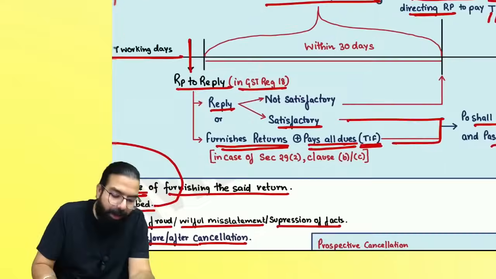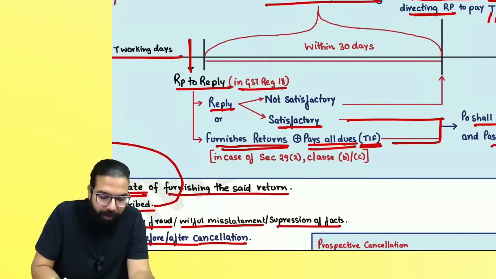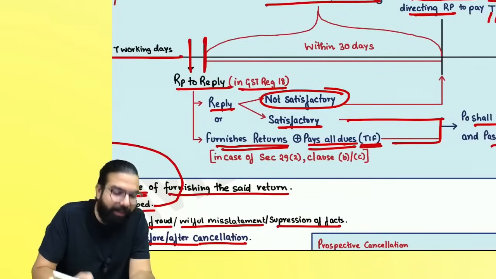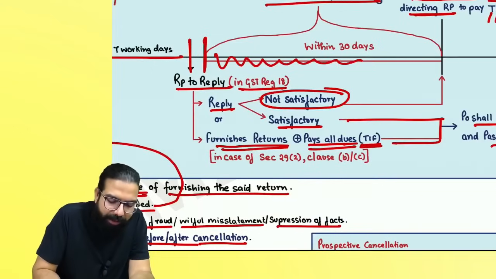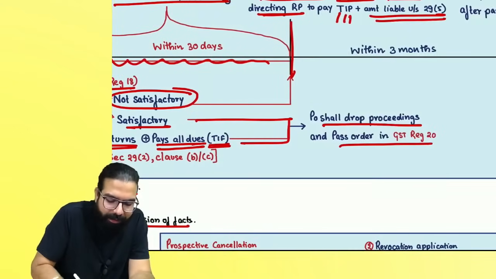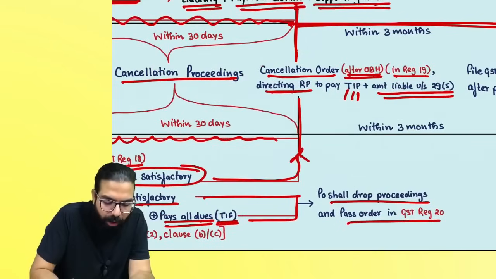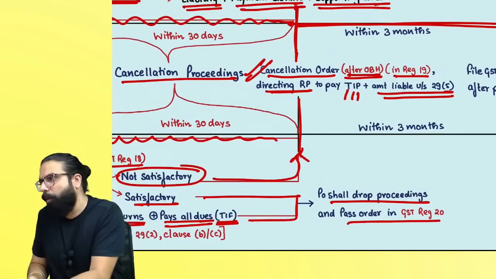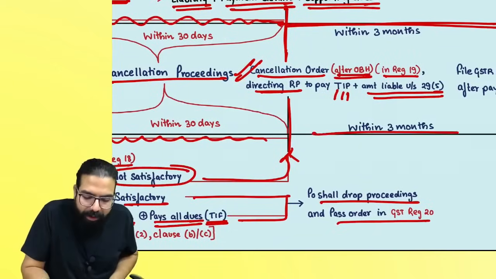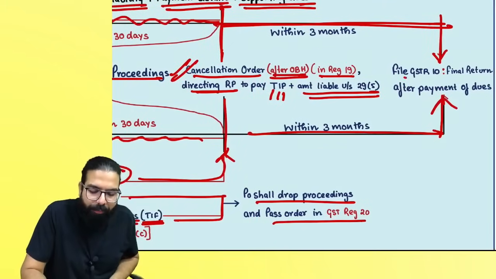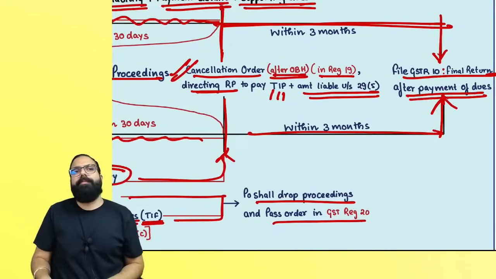But sir, when you reply and he does not find your reply satisfactory, then he will decide a date and start the cancellation proceedings. Remember one thing, he will finish the cancellation proceedings within 30 days and give you a cancellation order, and he'll direct you about whatever is your liability to be paid and the amount to be paid as per section 29(5). Within the next 3 months, please file your bye-bye return after making all the dues payments.